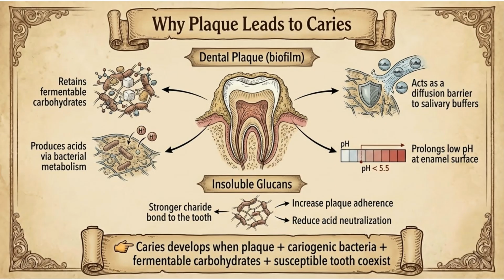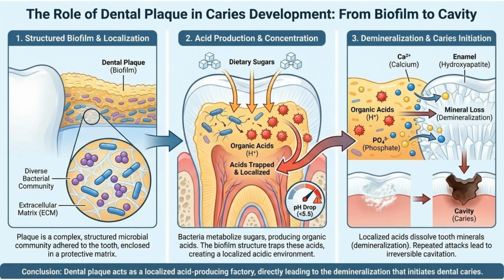Plaque can be protective or cariogenic. Dental plaque is a structured microbial biofilm that localizes acid production at the tooth surface, leading to demineralization and initiation of dental caries.